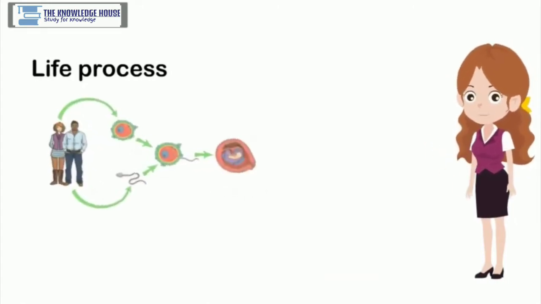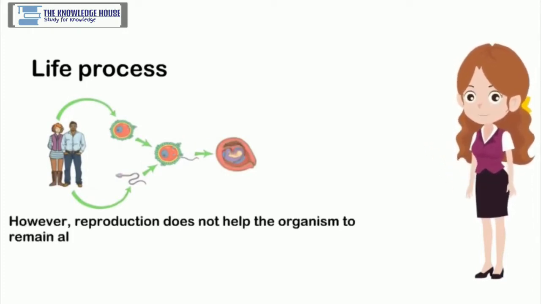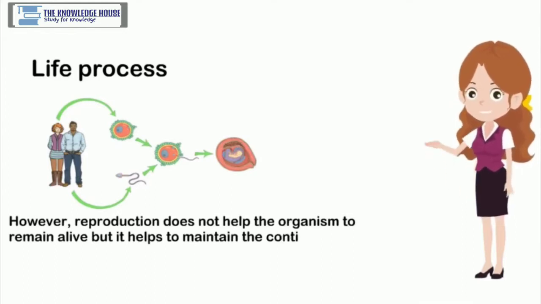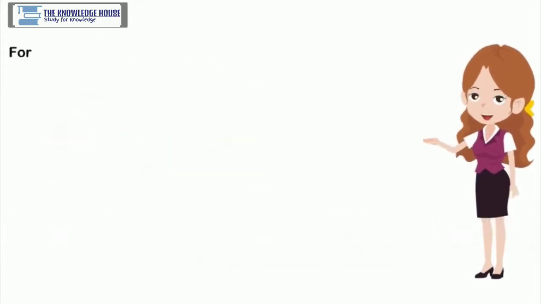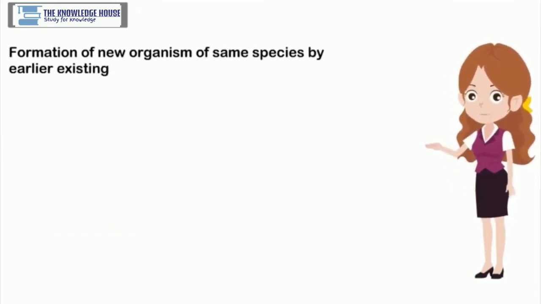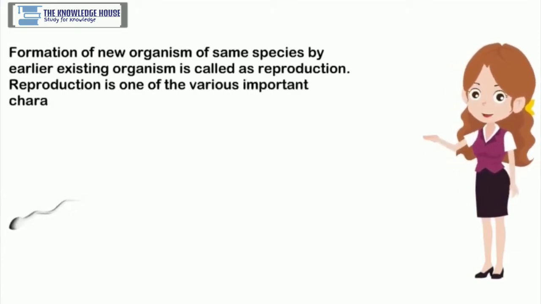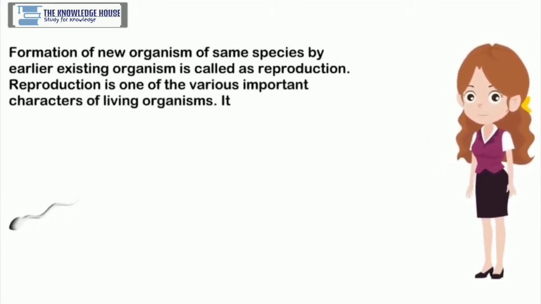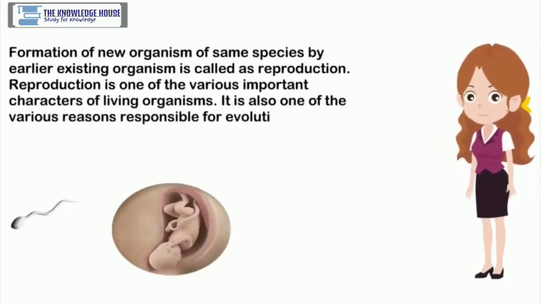It is reproduction. However, reproduction does not help the organism to remain alive, but it helps to maintain the continuity of the species of that organism. Formation of a new organism of the same species by an earlier existing organism is called reproduction. Reproduction is one of the various important characters of living organisms. It is also one of the various reasons responsible for evolution of each species.